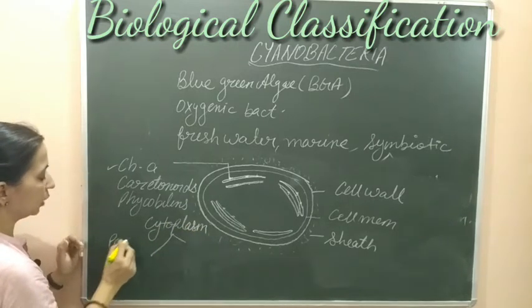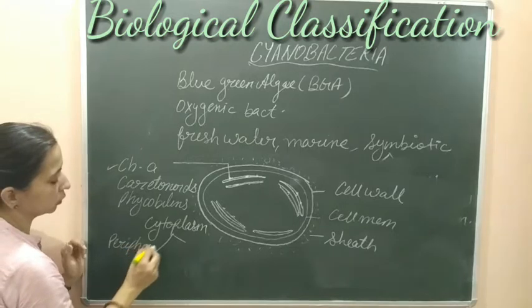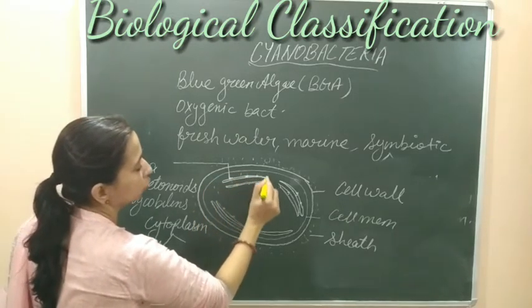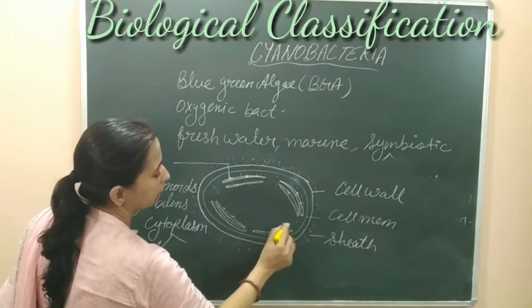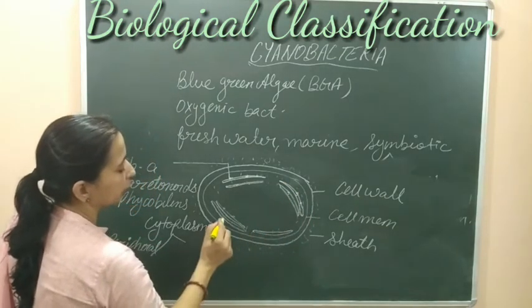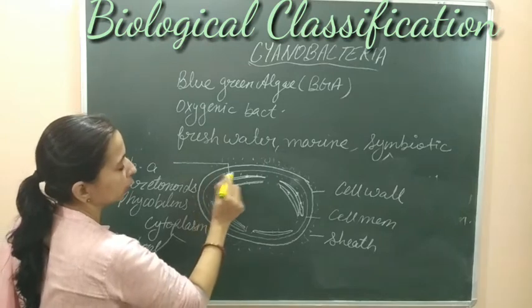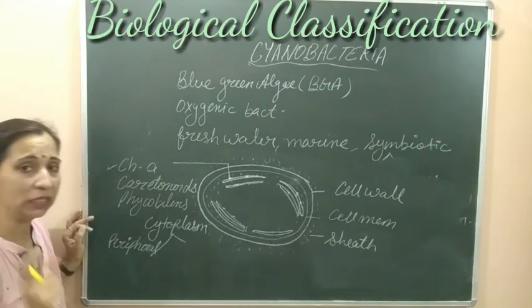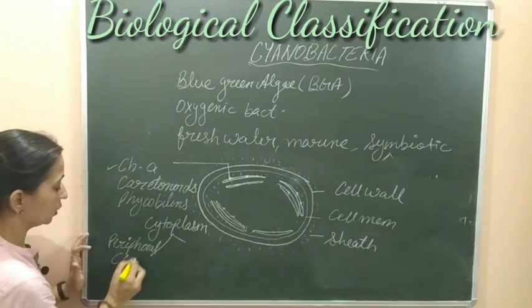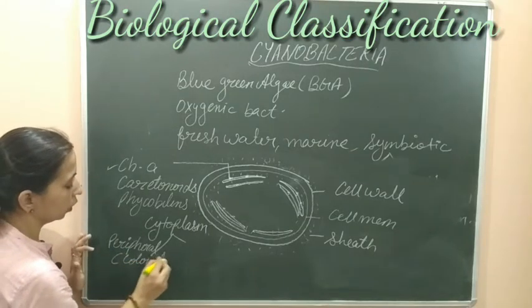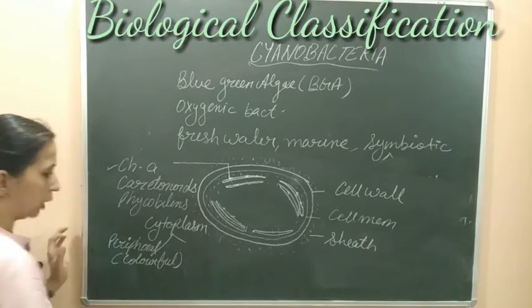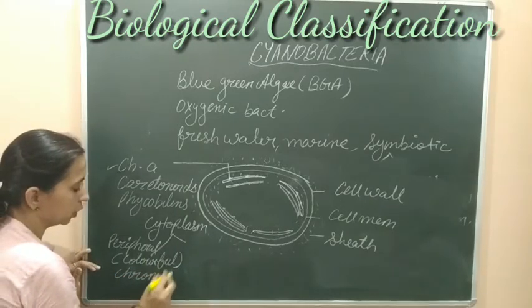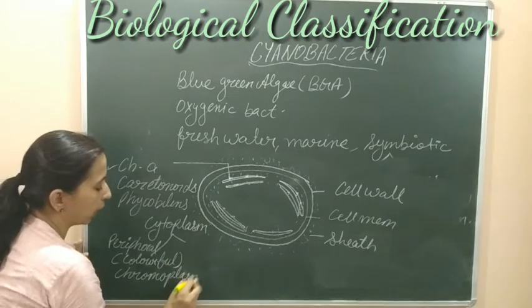The first is the peripheral cytoplasm, the outer part of the cytoplasm that is present at the periphery of the cell. Due to the presence of these pigments, it is the colorful part. So it is colorful cytoplasm, and this colorful cytoplasm is known as chromoplasm.